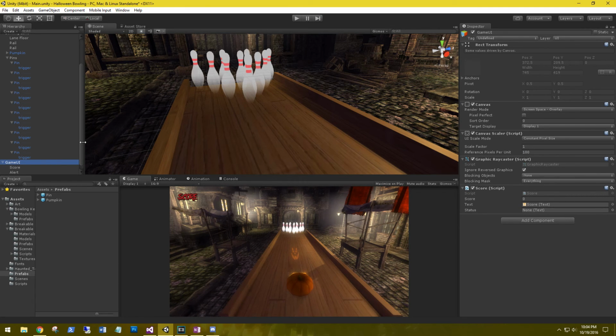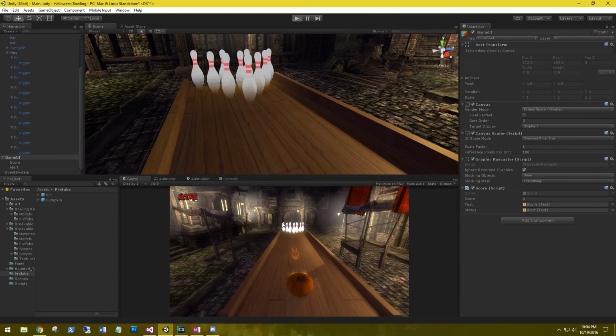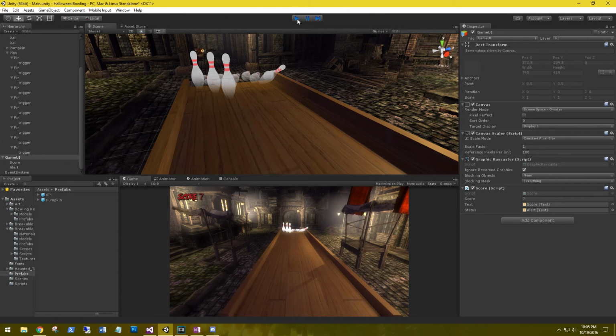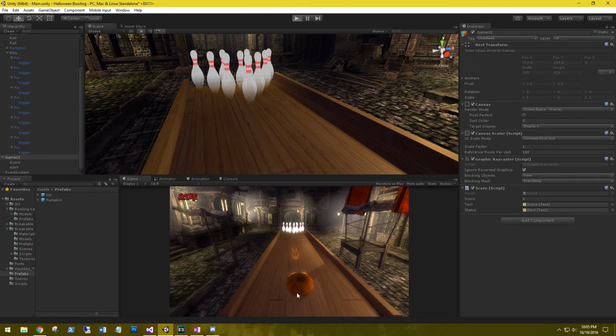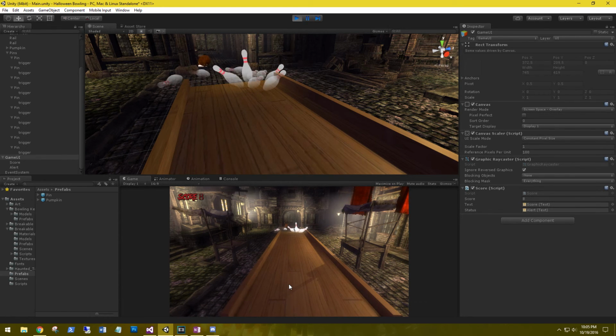In our game UI, we need to attach the alert to the status. Let's play it and have a look. Score 0, no alert status, and let's see if we can get a strike. Nope. Let's play it again. It's kind of the fun of it, because the strike. There we go. Perfect.